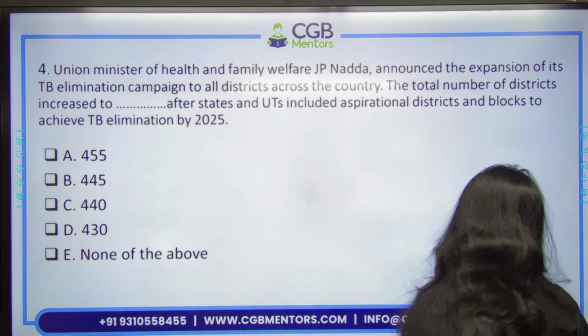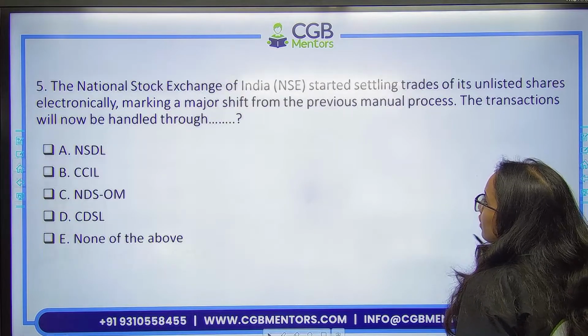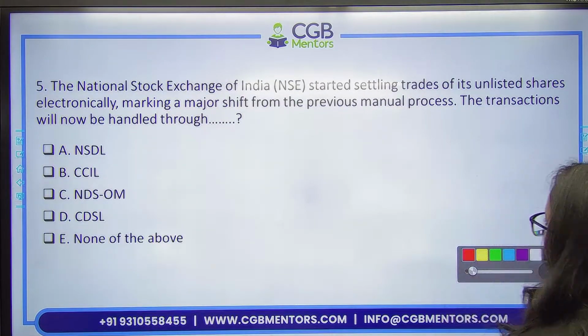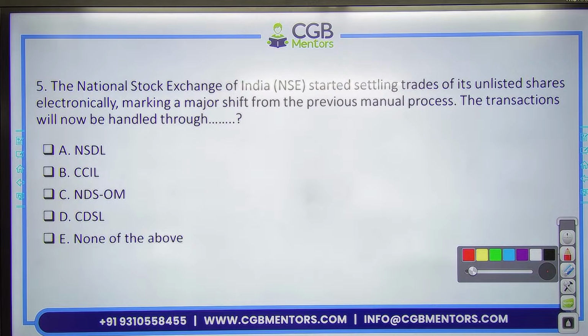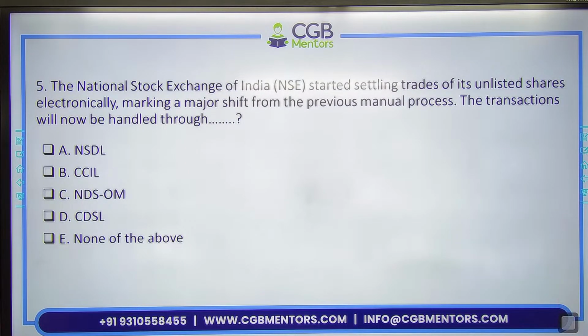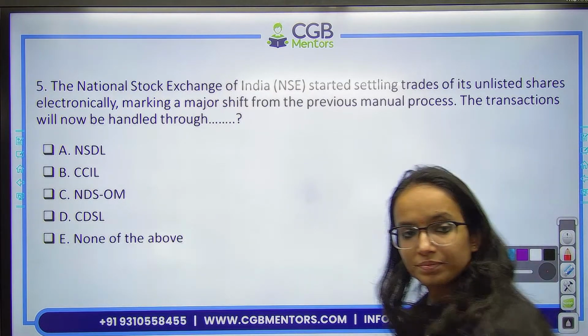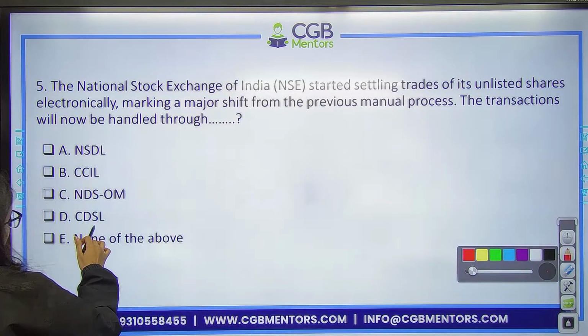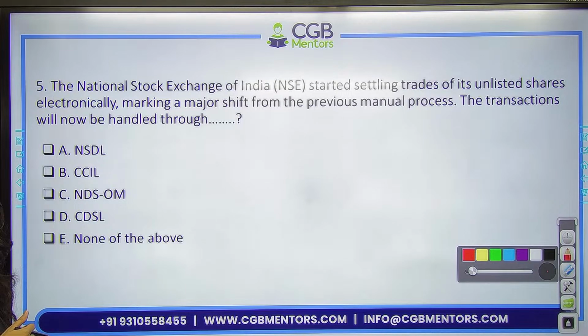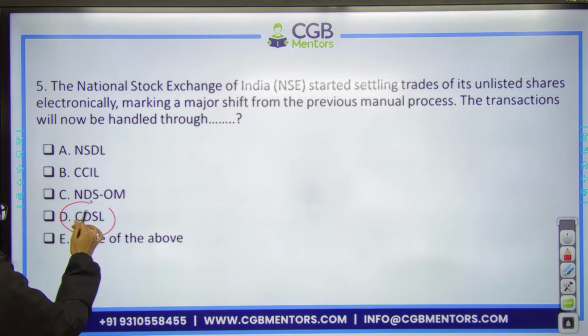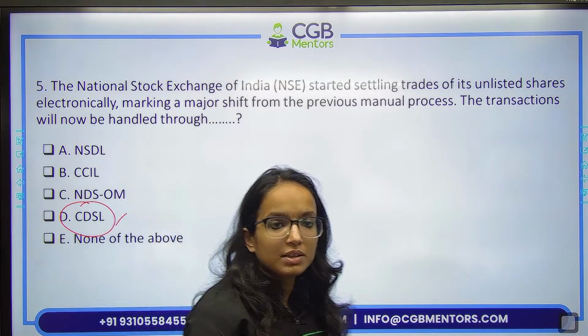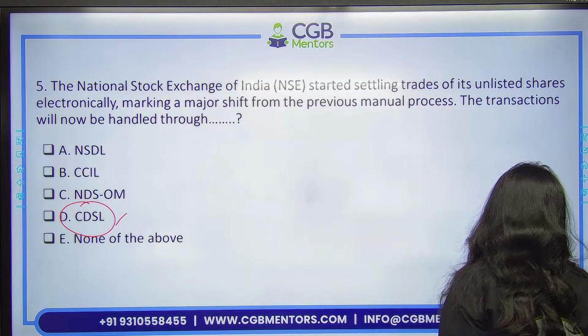Then next question. NSE has started settling trades of its unlisted shares electronically, making a major shift from the previous manual process. Now, these transactions will be handled through which of the following? Yes, tell me, CDSL, right? So, remember, option D is the right answer here, right? They are being settled through CDSL.